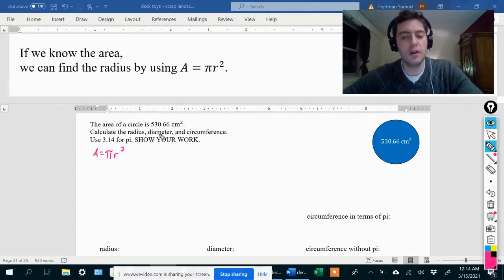We know the area, so let's plug that in for A. The area is 530.66, and that is equal to pi r squared. We don't know r, so we're not plugging anything in for r right now. Actually, we are going to be using 3.14 for pi, so let me erase that and put 3.14 in instead. Sorry if that looks kind of smushed. Let me do that over.